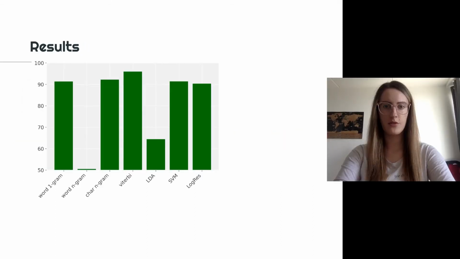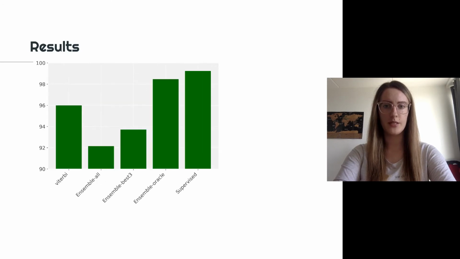To evaluate the performance of our models, we use the F1 score. Viterbi has the overall best performance, scoring 95.99% on validation data. Word unigrams, character n-grams, SVM, and logistic regression models achieved almost similar results with a range of weighted F1 score from 19.34 to 92.90%. We implemented majority voting, which did not lead to improvements. We tried taking into consideration the predictions of all our models, as well as permutations of three models, and we found out that the best results would be from character n-grams, Viterbi, and SVM, scoring 93.72%.